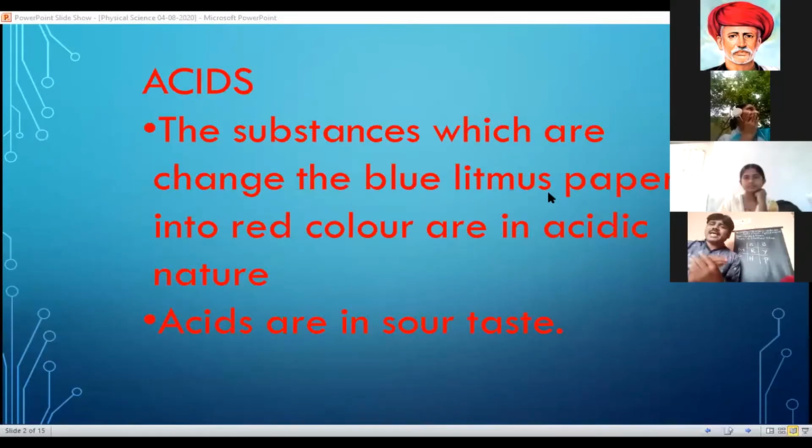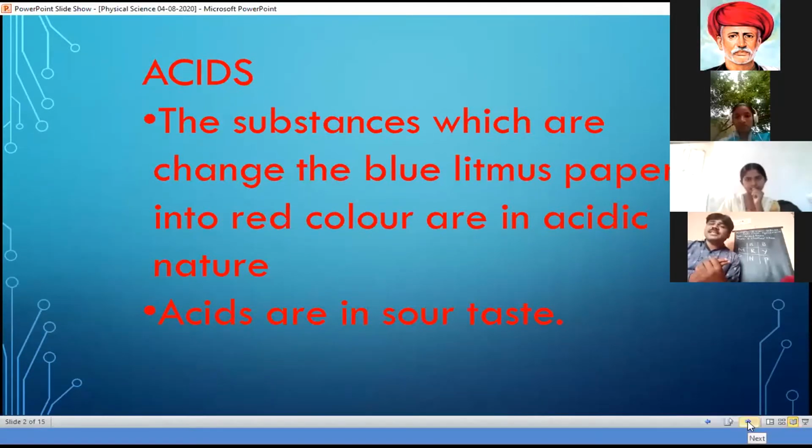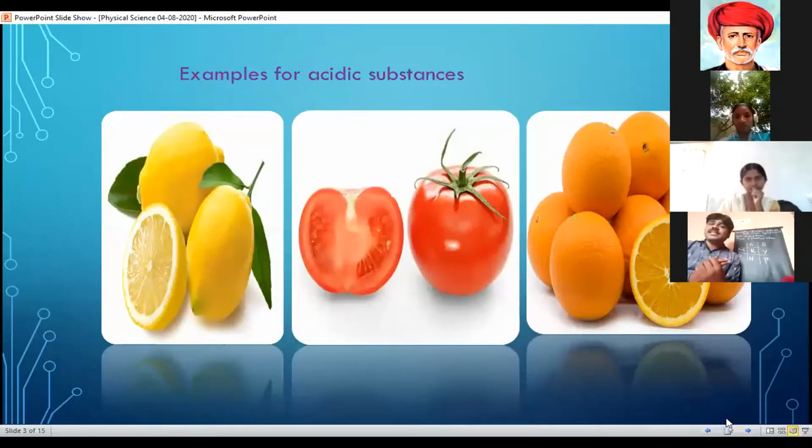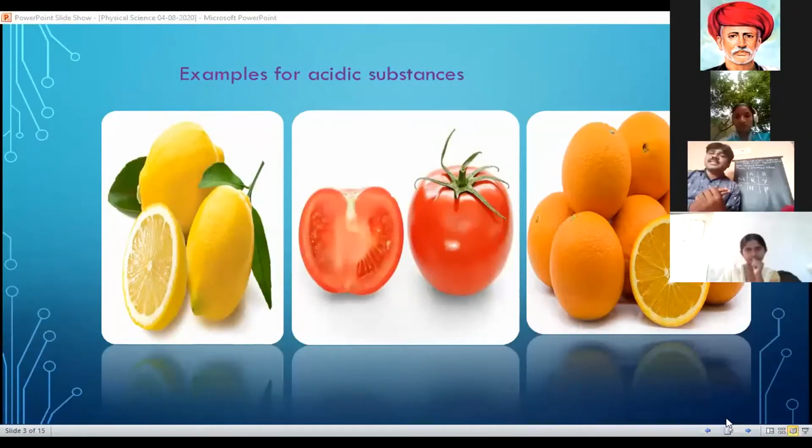If we use some acids for laboratory purposes, they are called chemical acids. For example, hydrochloric acid, sulfuric acid, nitric acid. If you observe this slide, here lemon, oranges, tomato are the substances having acidic nature.